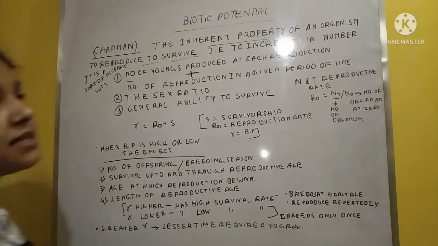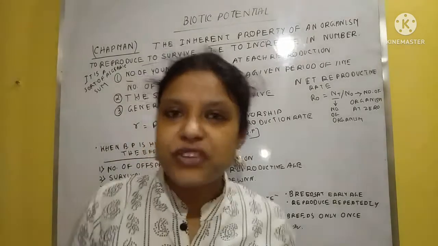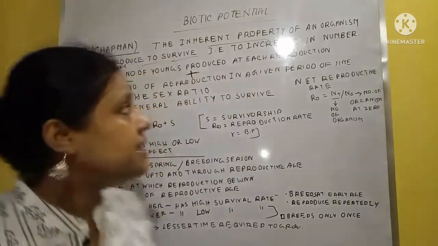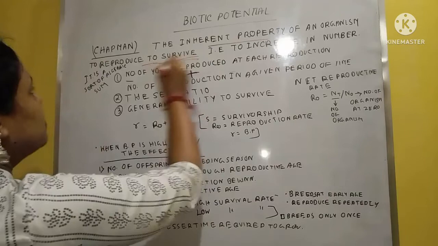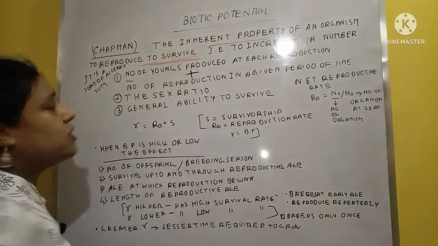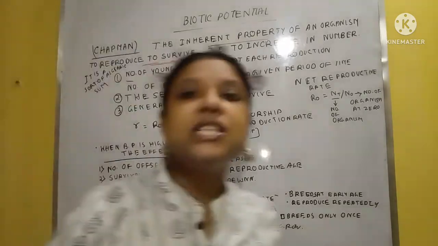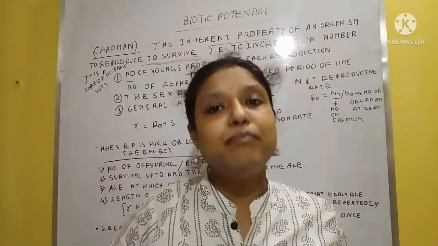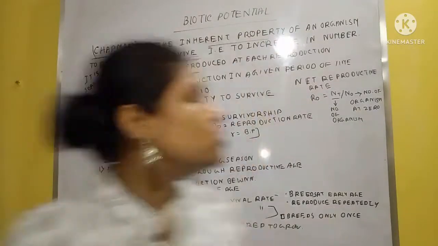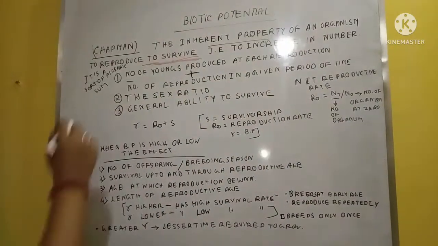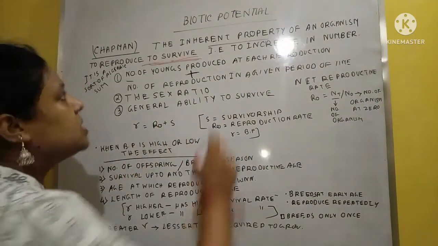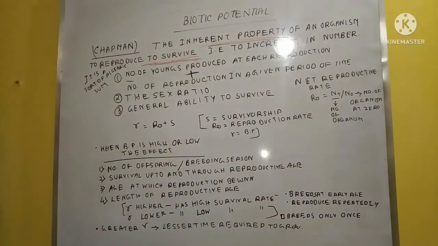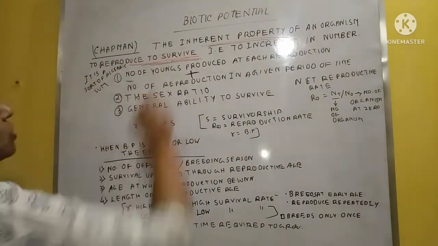Some inherent properties are present within the individuals by which they can survive in the changing environment and reproduce to give birth to young ones. So this is the biotic potential. Again I repeat, it is the inherent property of the organism to reproduce and to survive.